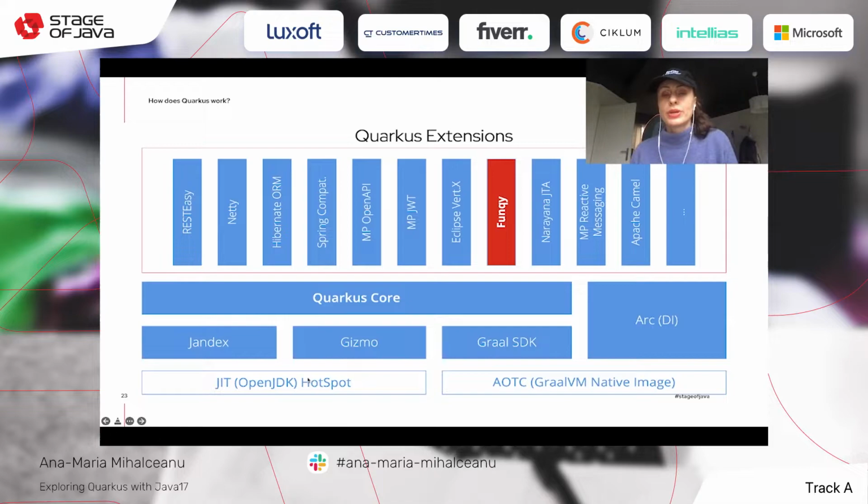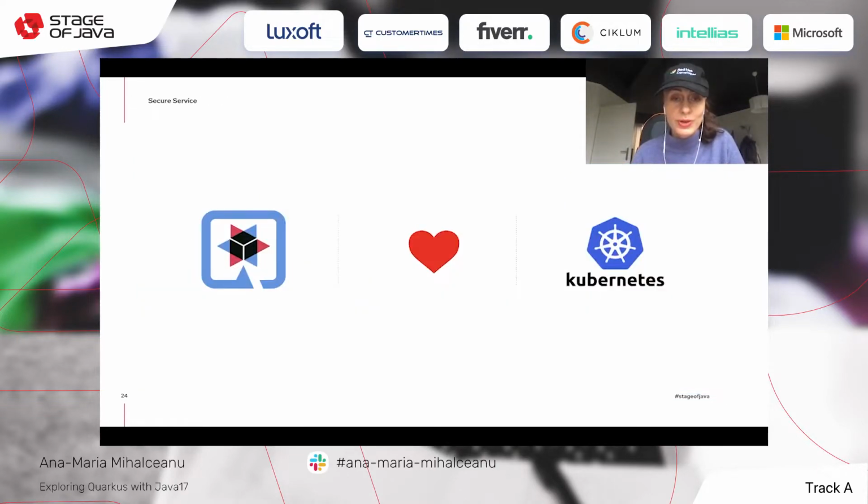And since we talked already about the Quarkus extensions, here are some Quarkus extensions we're going to use today. Also RESTEasy, we're going to use the MicroProfile OpenAPI, and some others. So the Quarkus extension universe is growing and expanding, to give you even more goodness when it comes to working with a framework.